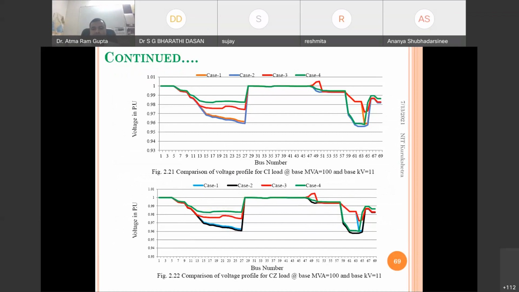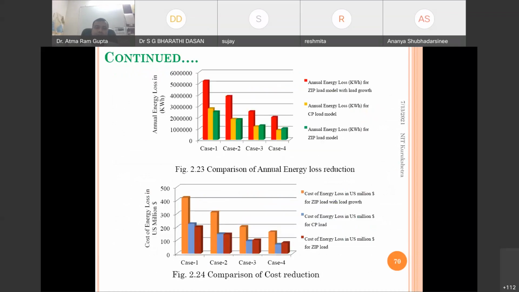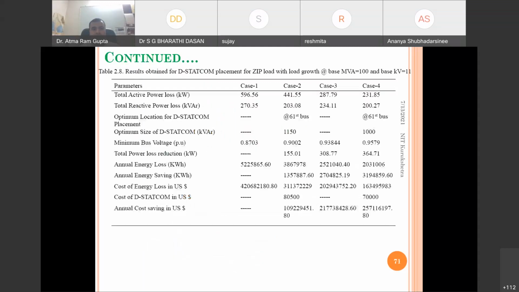Okay, so we can plot for all the cases, for all loading conditions, and we can show the annual energy loss saving. In case 4 the energy loss will be reduced, and accordingly the cost of energy loss will also be reduced with reconfiguration and D-STATCOM combined allocations.